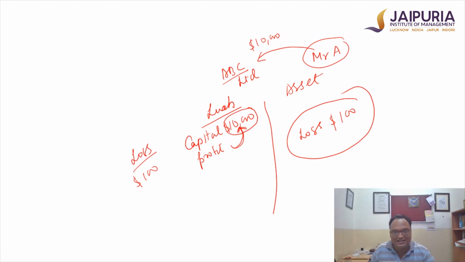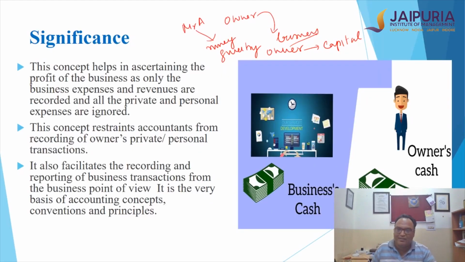One can show, and we'll see that in the further videos, that instead of showing a loss as a separate $100, I can also say, okay, $10,000 you contributed. Because you have a loss, and a loss I can show as negative profit, therefore I am reducing your capital by $100 because this is the loss you have suffered. So now the business owes not $10,000 to the owner, the business will owe $9,900 to the owner. So this is another way of showing it, but technically I can say that profit becomes a part of a liability and loss becomes a part of the asset side. So this is a very, very important concept.